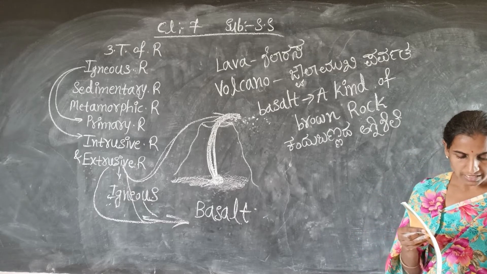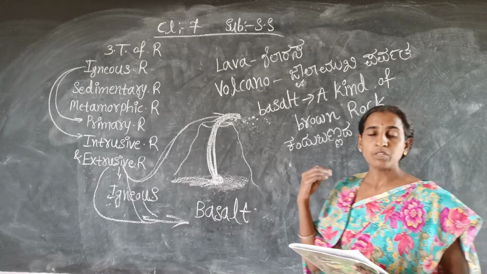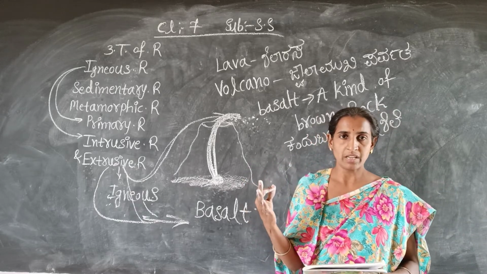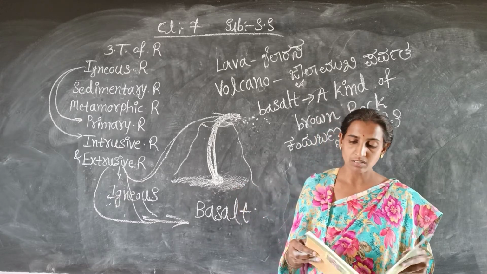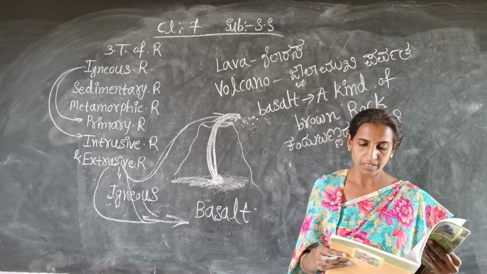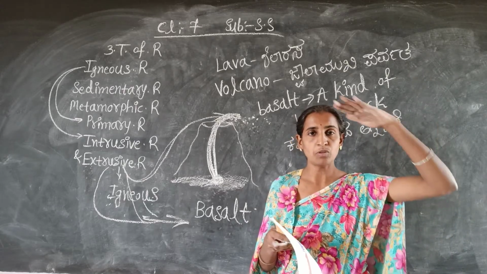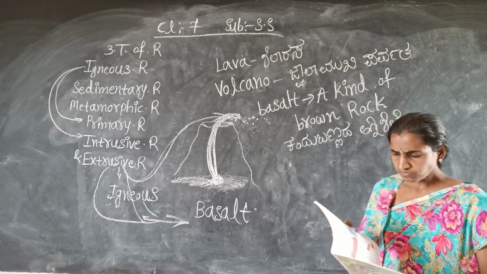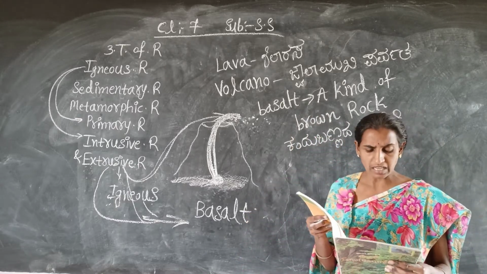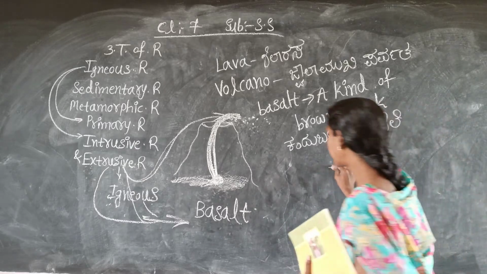Here it is given: the Deccan Plateau is made of basalt rocks. The Deccan Plateau. Plateau means a raised, flat area of land at a height, a high-lying level ground. That is why it is called a plateau. So here the point is given that the Deccan Plateau is made of basalt rocks. Yes, that Deccan Plateau is there, no?